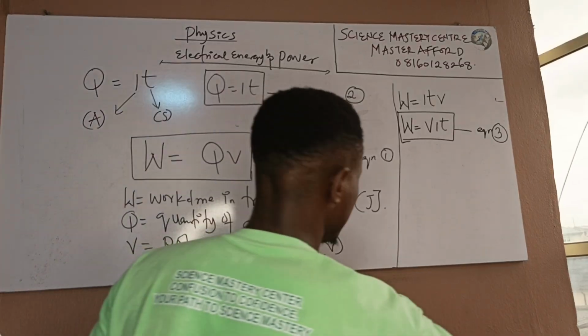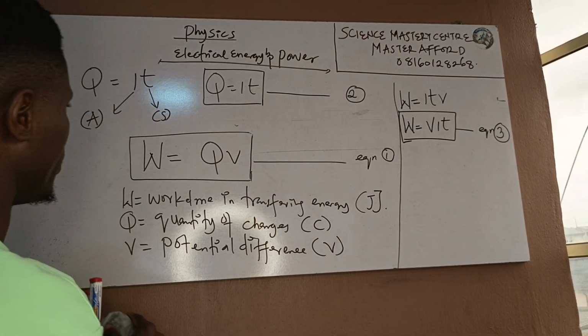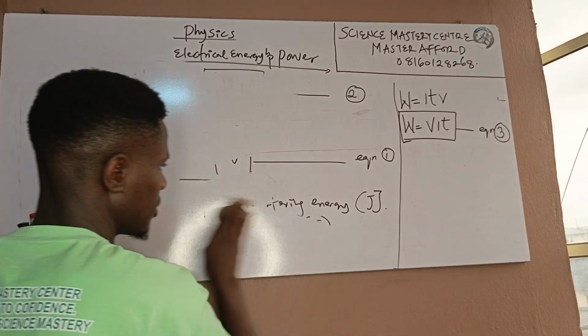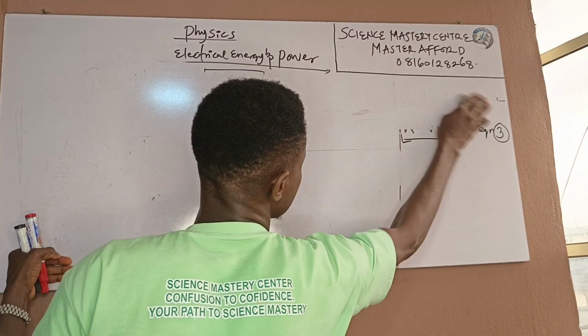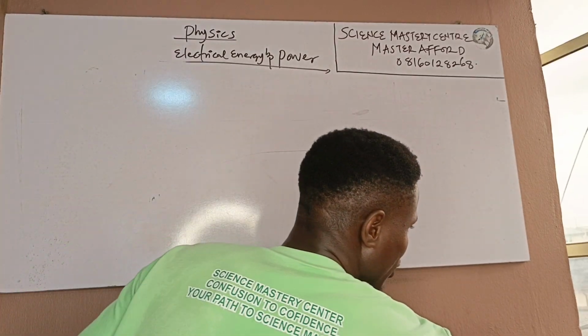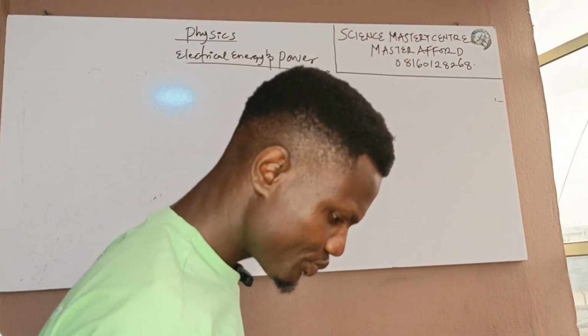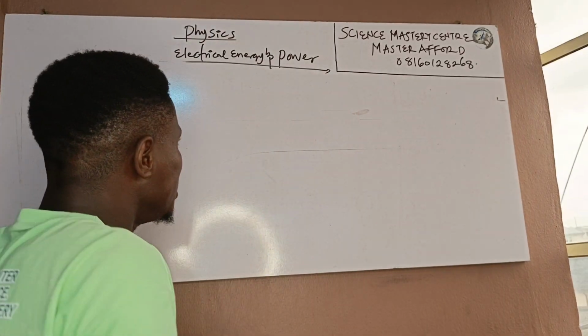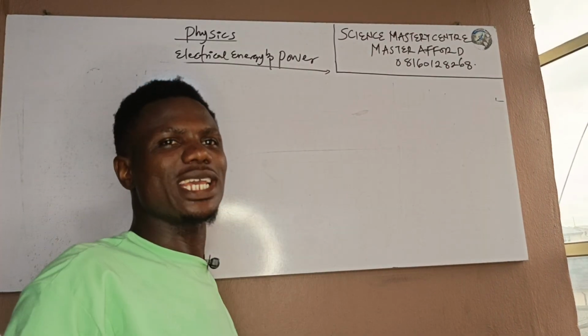Now, let's move to power. When they talk about power, it's very simple. It's nothing you should count. Power simply means the rate at which work is done.